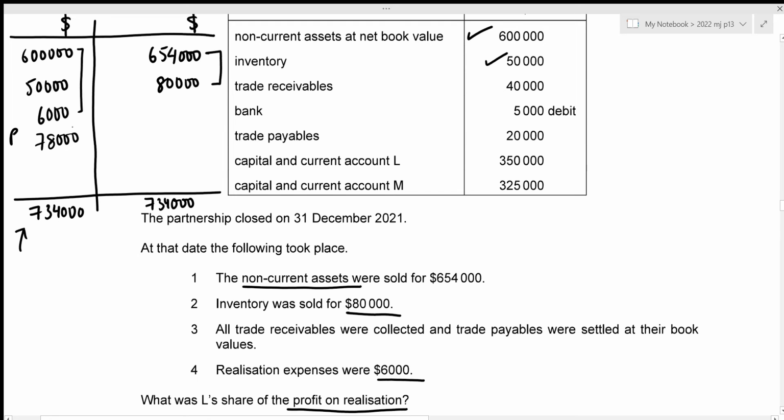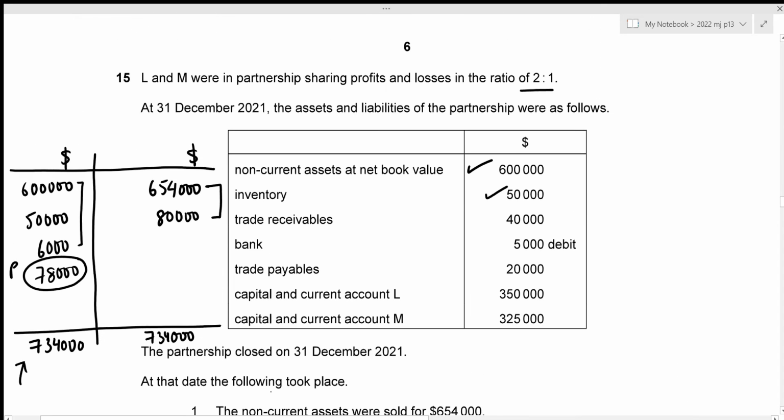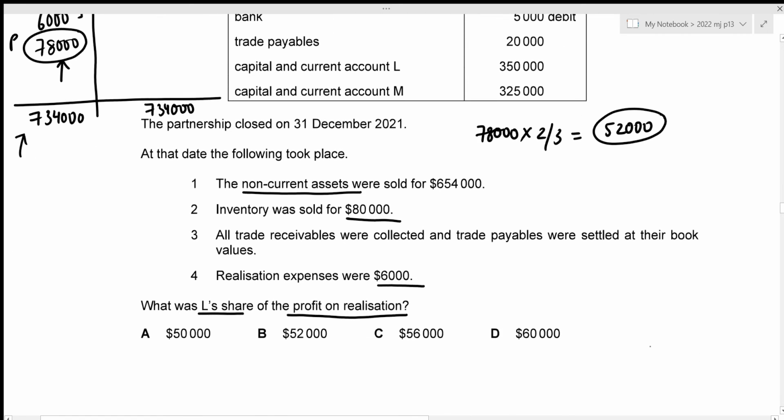So this is the total profit on realization, but we only need to figure out L's share of the profit on realization. Let's have a look at the profit sharing ratio. That's 2:1. So out of 3 parts, 2 parts belong to L. So we just need to figure out 2 parts out of 3 parts for this amount of 78,000. That's going to be 78,000 times 2 by 3, which results in the value of 52,000. This is L's share of profit on realization. And this amount is given in option B. That would be our correct answer. Now we can move towards question number 16.